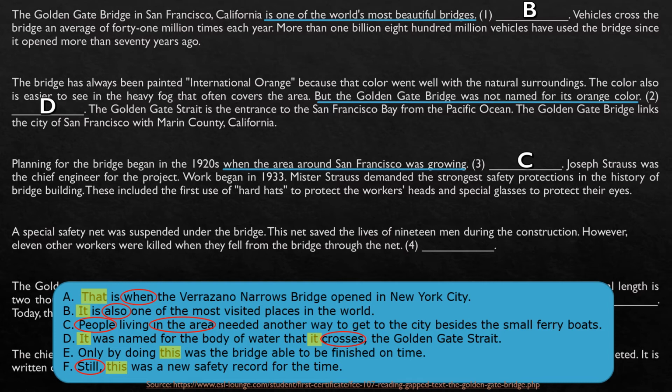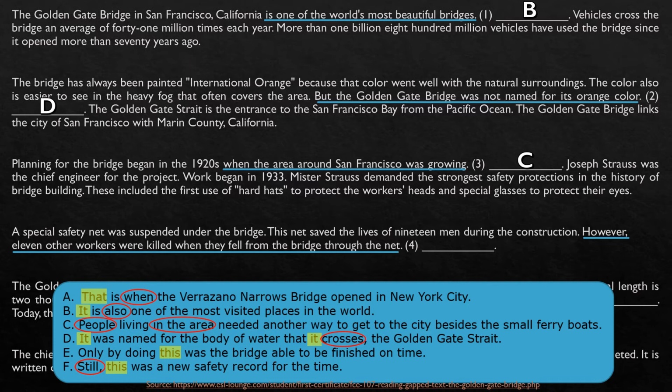However, 11 other workers were killed when they fell from the bridge through the net. Okay, guys? So let's see. They're talking about some guys that died during the construction of the bridge, right? So let's look for something related here.